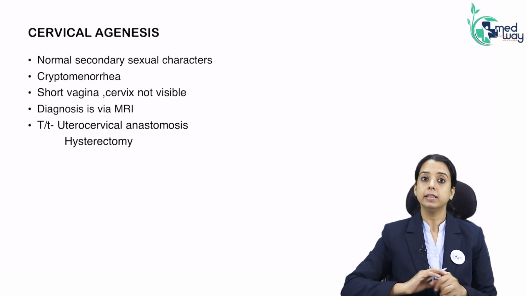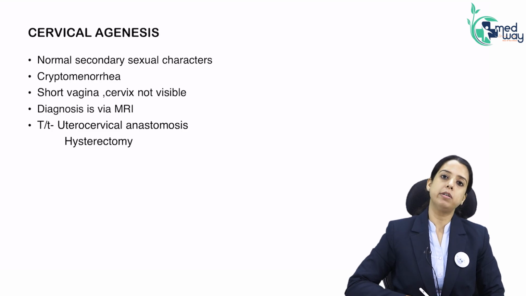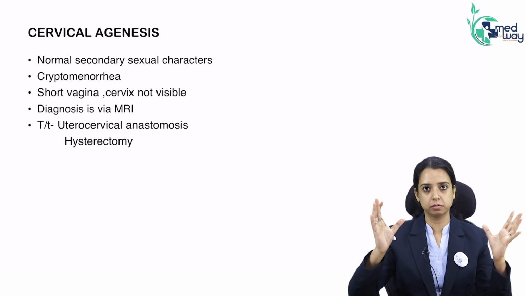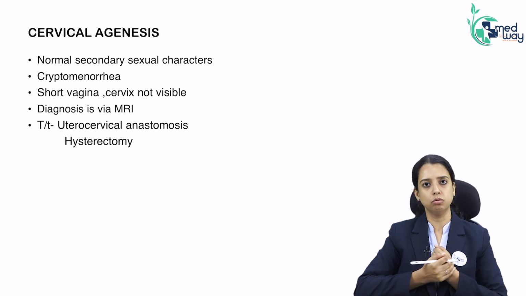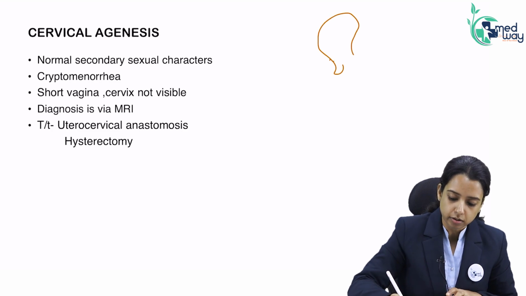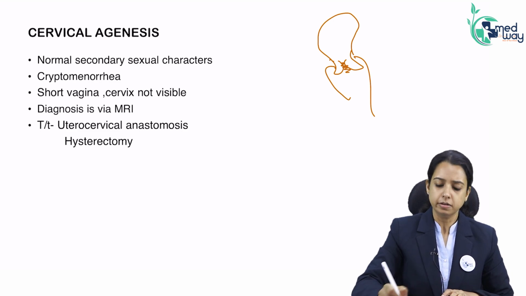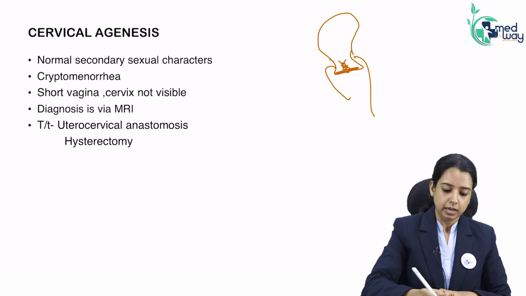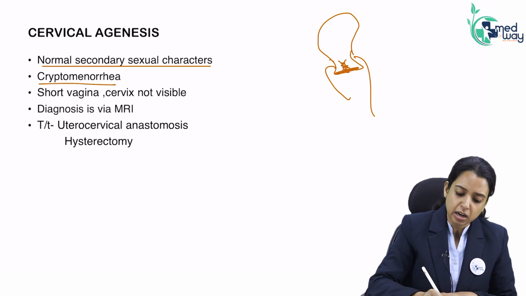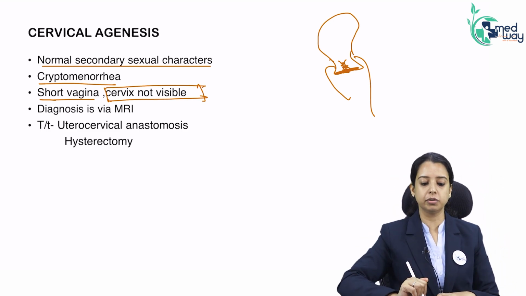Right? Now let's move on to the less common causes of blockage. Cervical agenesis. Cervix has not formed, so whole blood will collect only in the uterus. Will the vagina also have blood? No. So will it cause urethral compression? No, because if the blood is in the uterus and the cervix has not even formed, how will the blood reach the vagina? So vagina has no blood. Vagina is completely normal. You see a block high up, because there is no cervix. So blood is all over in the uterus. Again, cryptomenorrhea, normal secondary sexual characters, short vagina and cervix is not visible. That's what you see. I cannot see the cervix. I can see vagina, not the cervix.